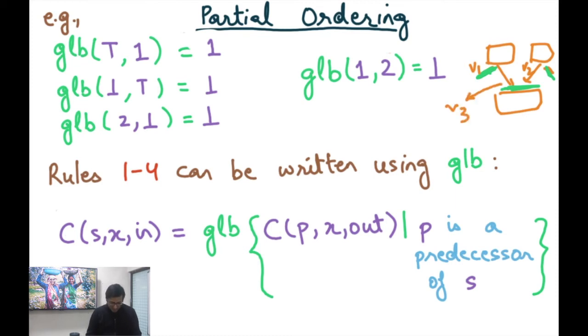All right. So the value at the successor's input is the GLB of all the values at the predecessors' outputs, right? Because there could be multiple predecessors. If there's only one predecessor, then the GLB of a single element is just the element itself. But if there are multiple predecessors, then the value would be the GLB of all those multiple values, the greatest lower bound. Okay, and you can confirm this by just looking at those rules again, and it is actually by design. We've defined GLB in such a way that this property is true.